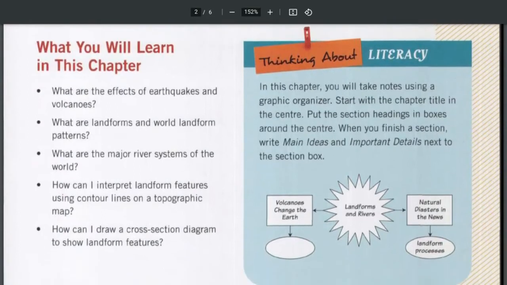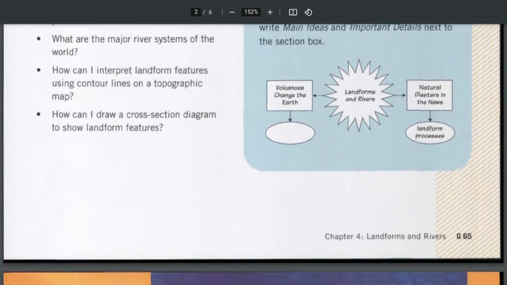So the things that we'll be looking at in this chapter: what are the effects of earthquakes and volcanoes? What are landforms and the world landform patterns? What are the major river systems of the world? And how can I interpret landform features using contour lines on a topographic map? And how can I draw a cross-section diagram to show landform features?